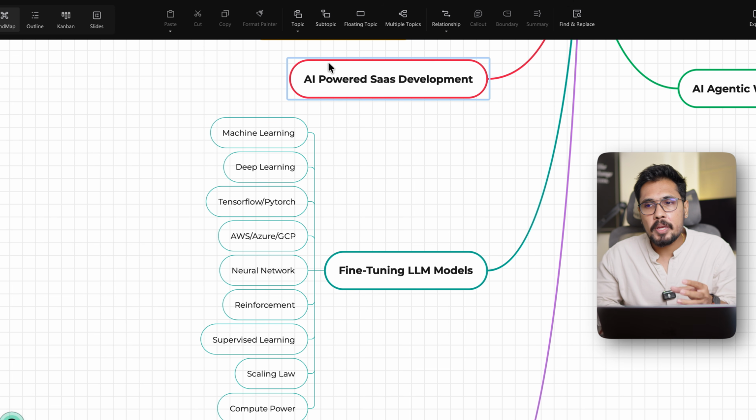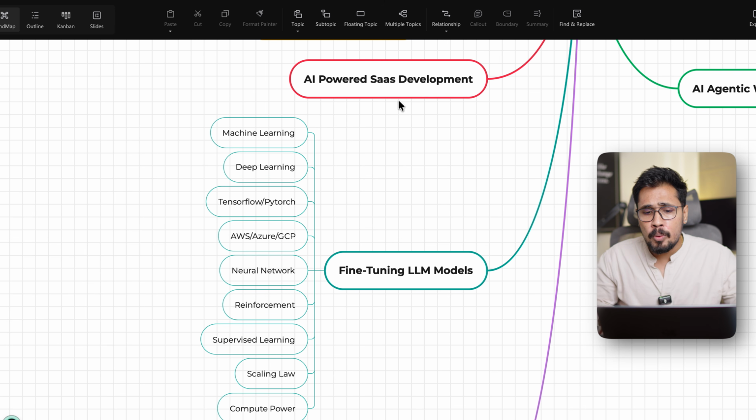powered SaaS development. For example, I'm able to take data from OpenAI or from Claude or from Gemini, and if you are able to pay some money, $2 or $3, it is able to create resumes. It is able to create certain templates. You are building various applications around AI where you are able to give a subscription plan or you are able to sell to someone else. Now, this is if you want to start your own company, by using all of these skills you're able to develop AI-powered SaaS.